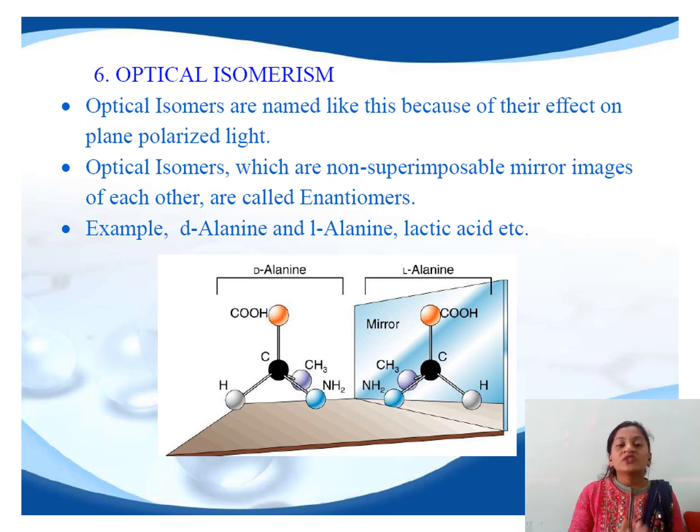The molecules which will rotate plane polarized light towards right hand side direction are called as dextrorotatory compound, and the molecules which have the ability to rotate the plane polarized light towards left hand side direction are called as levorotatory form. While an equimolar mixture of both dextro as well as levorotatory compound is called as a racemic mixture. And remember one thing, racemic mixtures are optically inactive.